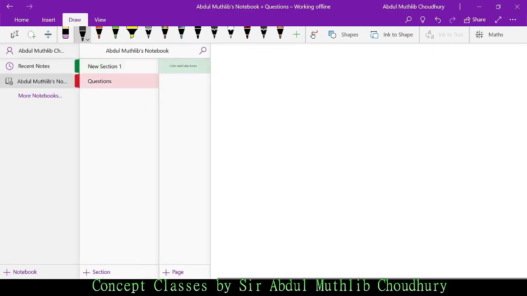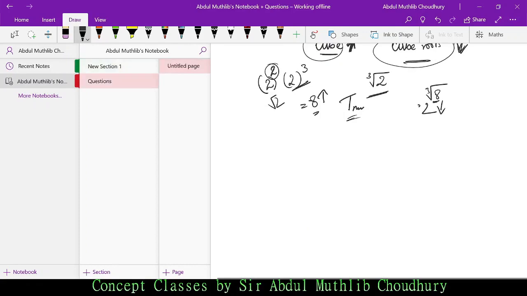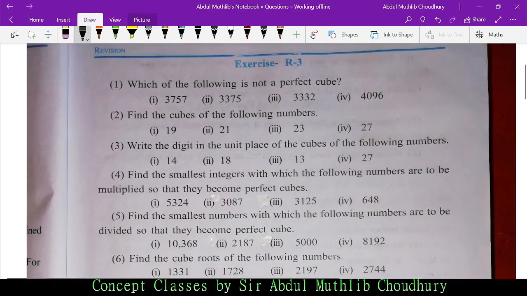Now let us start with the exercise. This is an exercise from our NCERT textbook. Concentrate. Which of the following is not a perfect cube?